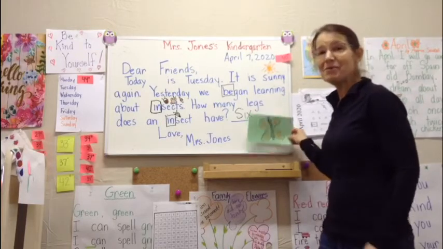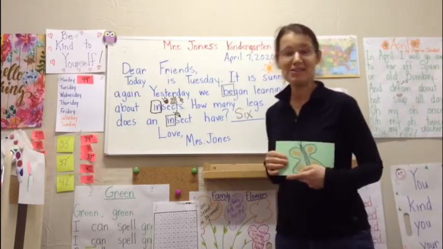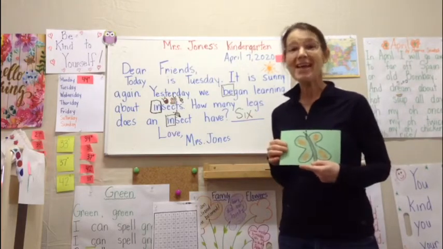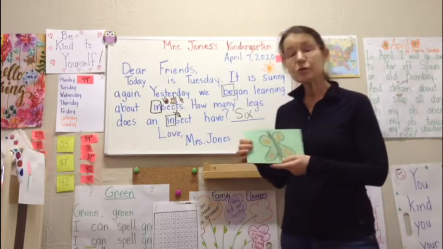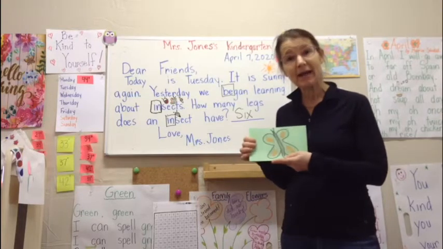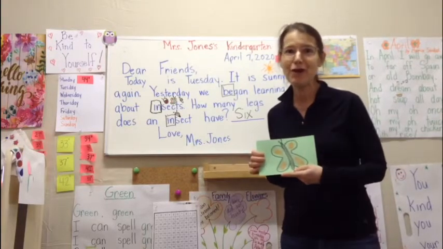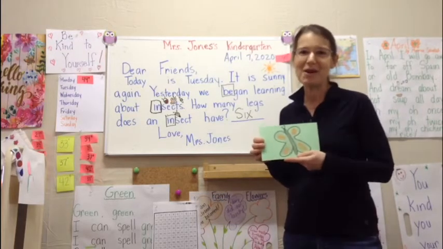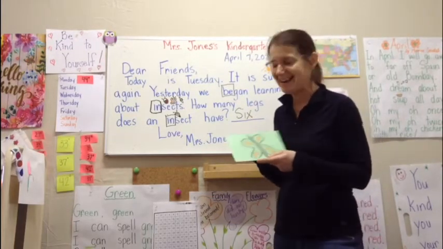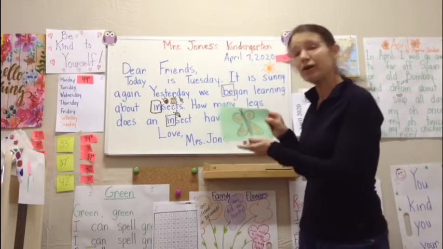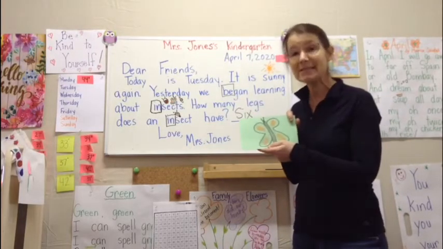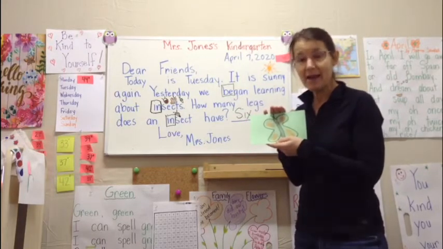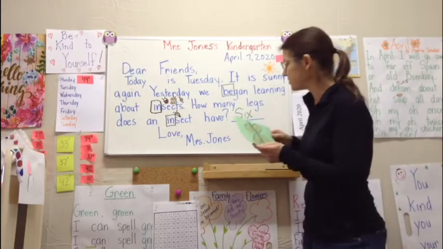We started the morning with our poem, The Butterfly Jar by Jeff Moss. That's an old favorite, and I hope once we started that you all said it along with me. So I wanted to look today at pictures of insects. I did my best to draw, but as I tell you often, I'm still working on my drawing. That's something that I try to get a little bit better at every day. So we're going to now look at our pictures. We're going to name the insect and count the syllables.